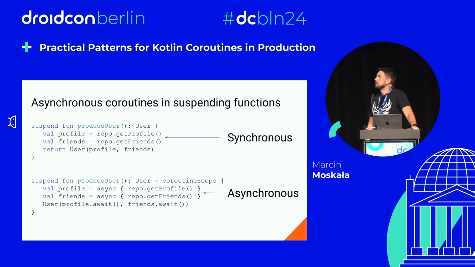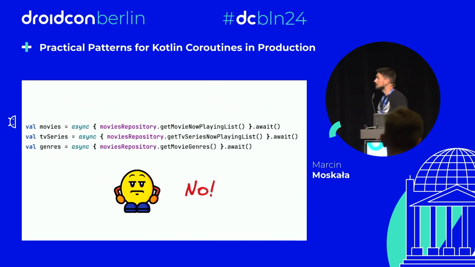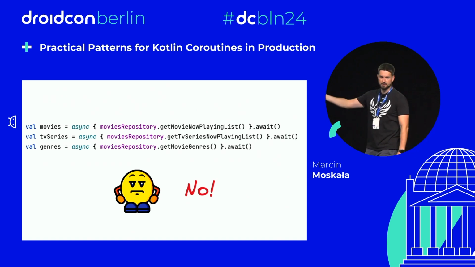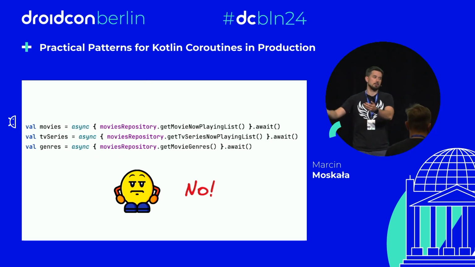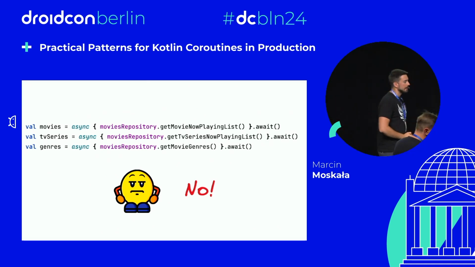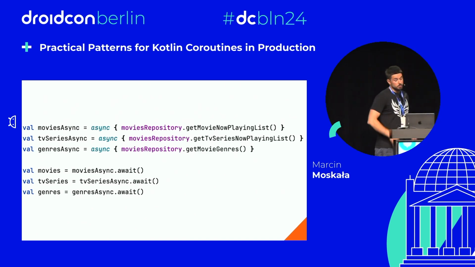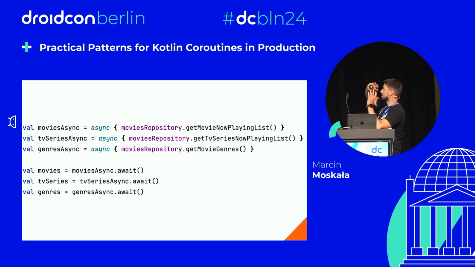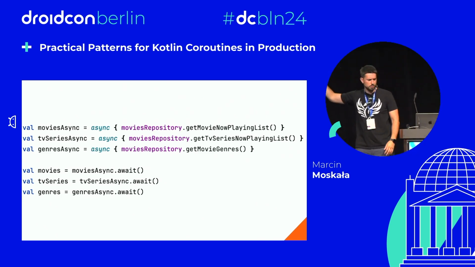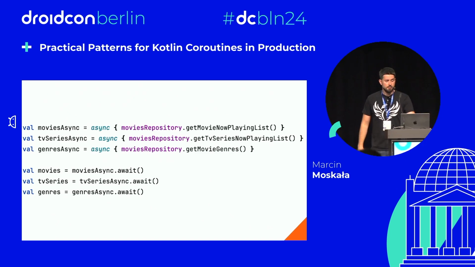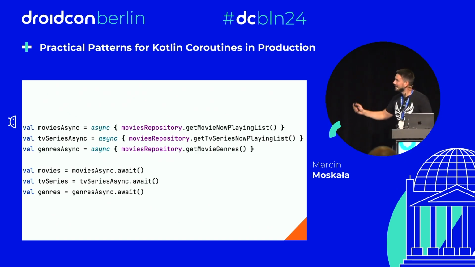Pretty simple. And yet, I constantly see different mistakes relating to this simple pattern. I'm especially disappointed when people do something like that. They do async and immediately await. I hope you understand it's not right, and why make something asynchronous if you immediately await its result? So that's not right. If you can, solve it by starting all asyncs in one place and awaiting them all afterwards. This await can be inlined in use. You don't need to create another variable. The point is: asyncs together, awaits together. You can use as many asyncs as you want.